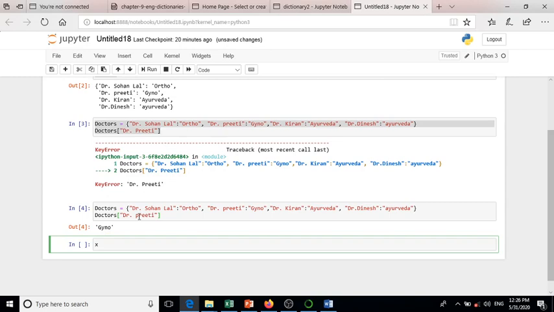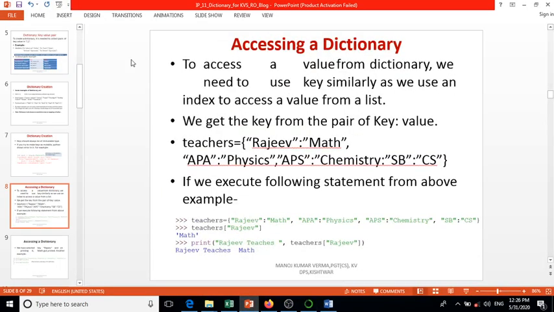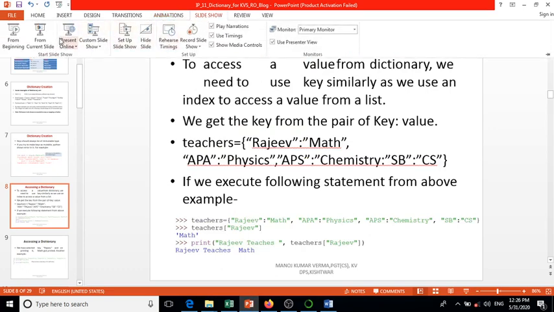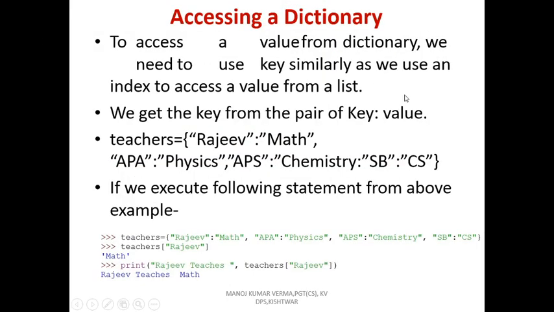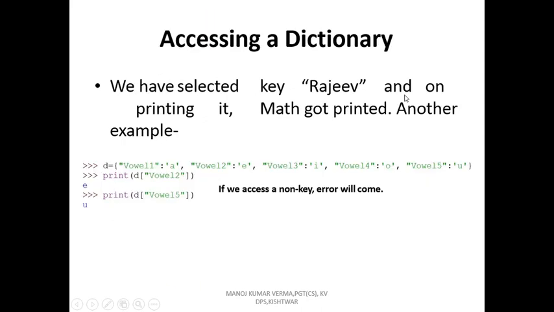Now I wrote small p because it is small p here. So this key should be matched because this is case sensitive. So Dr. Preeti gyno is coming. Accessing a dictionary, we have selected key Rajiv and printing it, math got printed.